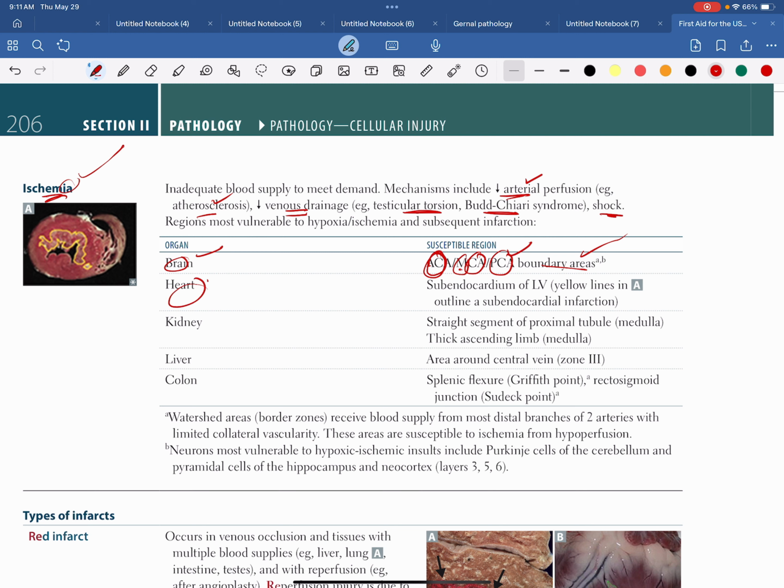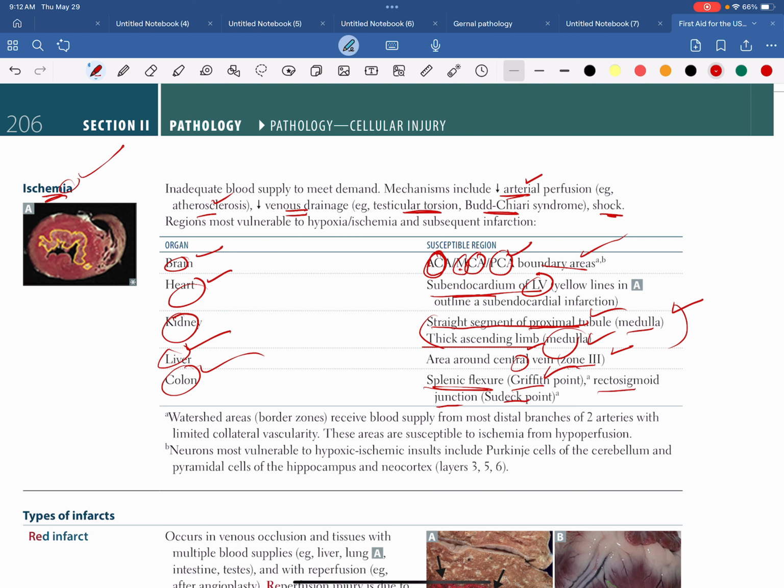Then in the heart, the subendocardium of the left ventricle is injured more. In the kidney, the straight segment of the proximal tubule in the medulla and the thick ascending limb of the loop of Henle in the medulla are the two segments more vulnerable to hypoxia and ischemia. In the liver, the area around the central vein, zone 3, is injured more. In the colon, the splenic flexure, which is called Griffith point, and the rectosigmoid junction, which is called Sudeck point, are injured more.